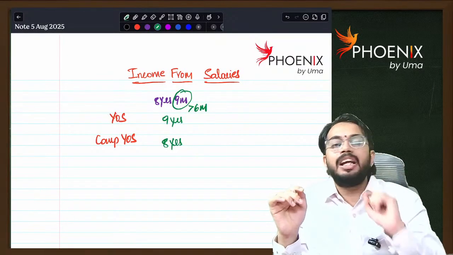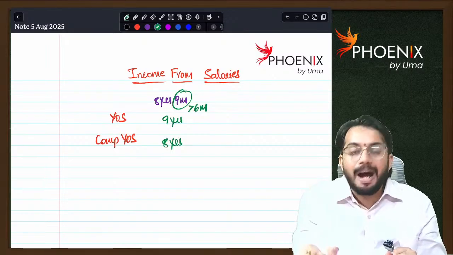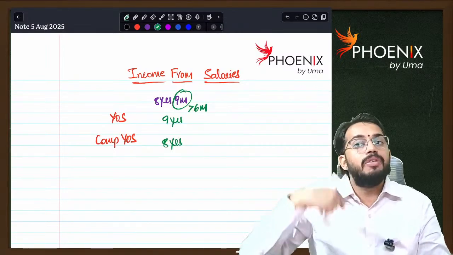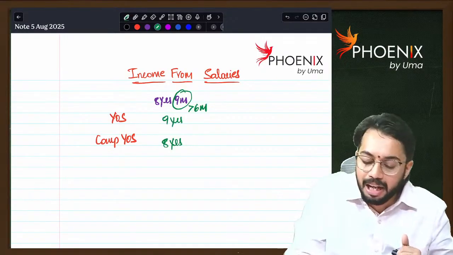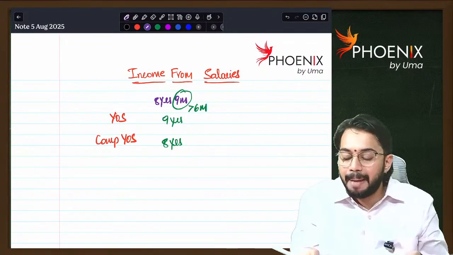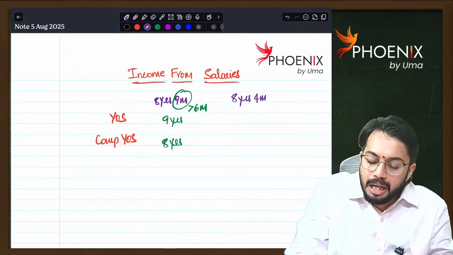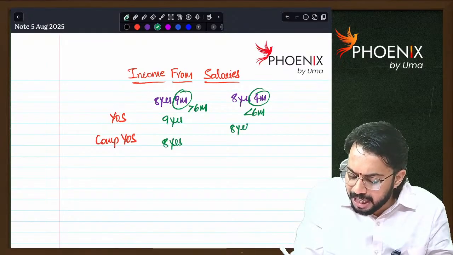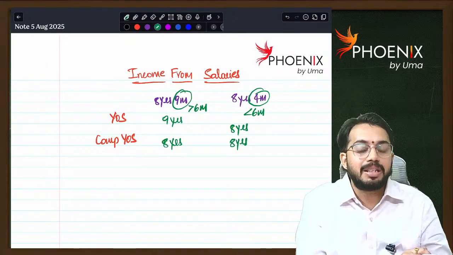But when you are calculating years of service, if there is any part of the year, here the part of the year is 9 months, which is greater than 6 months, so you will round off to the next year. Are you able to understand? Next, I will tell another example. Let's say the employee worked for 8 years, 4 months. The part of the year is less than 6 months. So years of service is 8 years, and completed years of service is also 8 years. Are you able to understand?